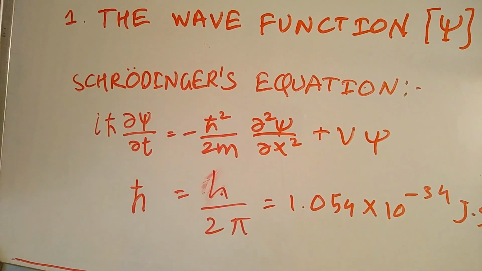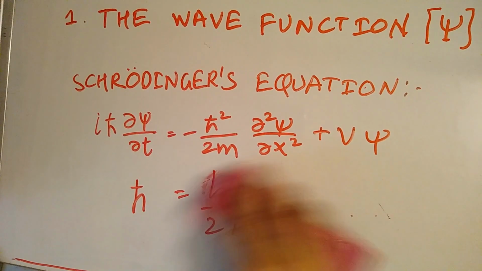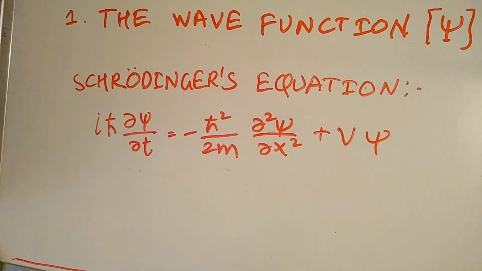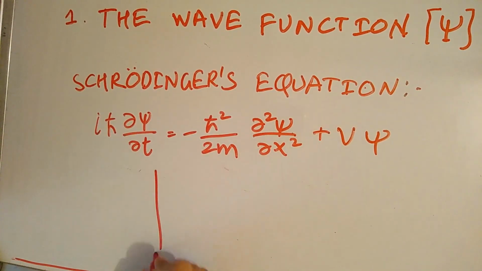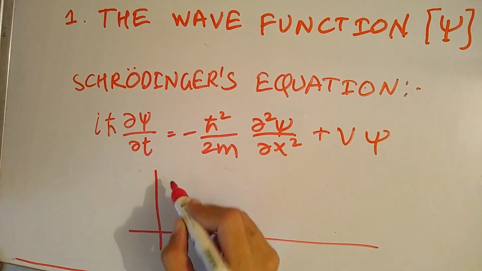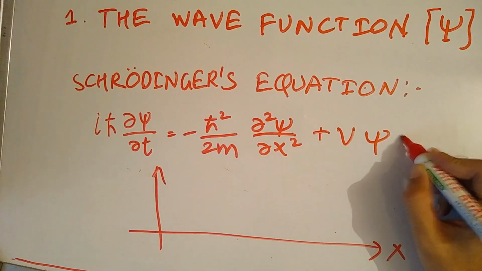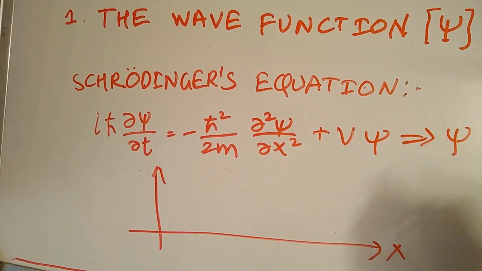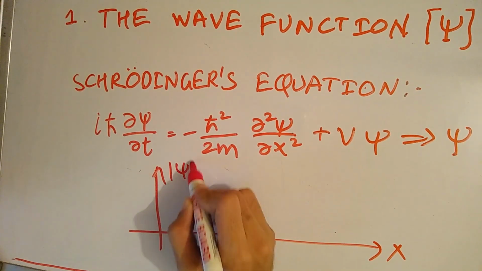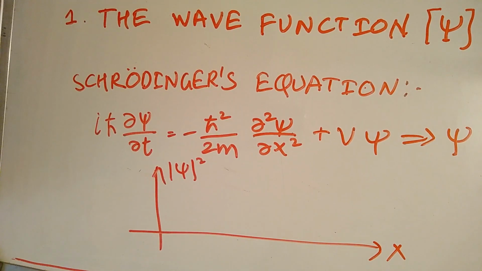You can have a typical wave function like this, where this is the x coordinate. Whatever wave function psi we get from this equation, you just square the modulus of it. What it gives is the probability distribution with respect to x.